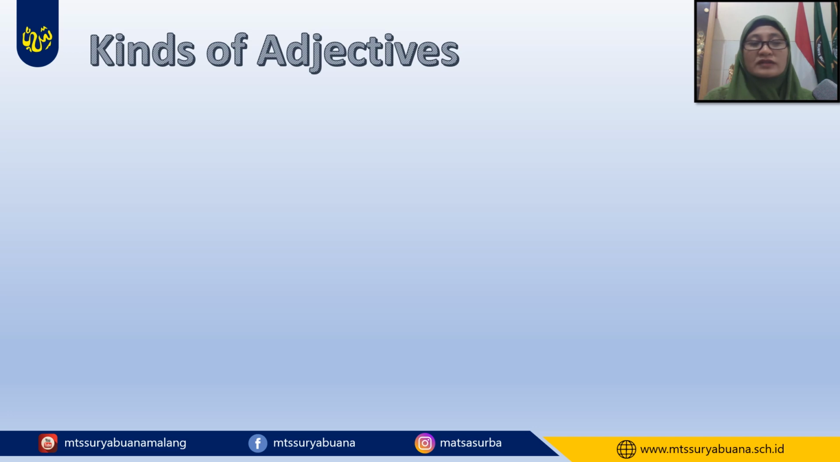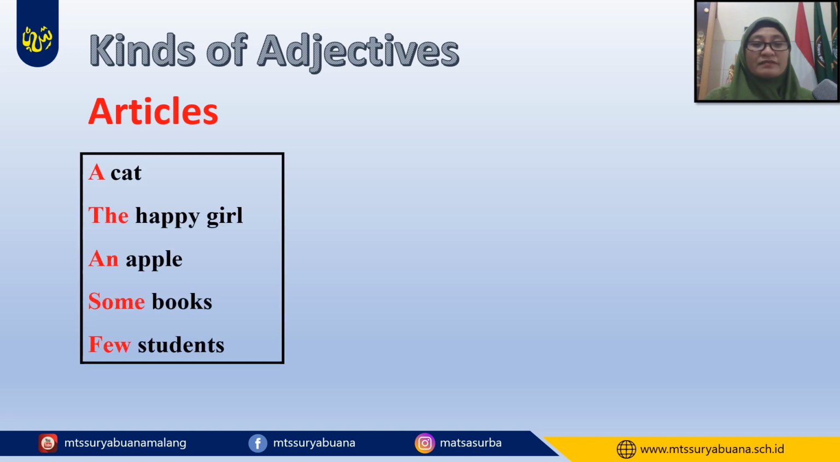Okay, we have got some examples, and now let's see kinds of adjectives. Articles. Articles are also adjectives, such as a cat, the happy girl, an apple, some books, few students. So the words a, the, an, some, and few here are adjectives. They are all articles.